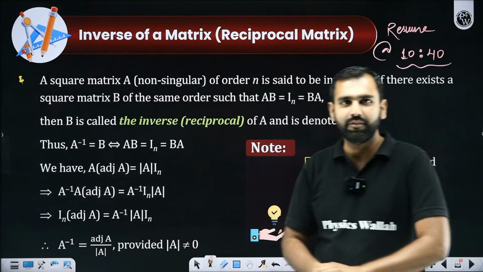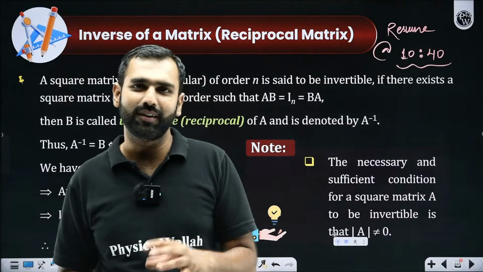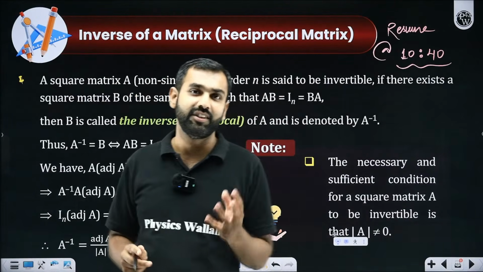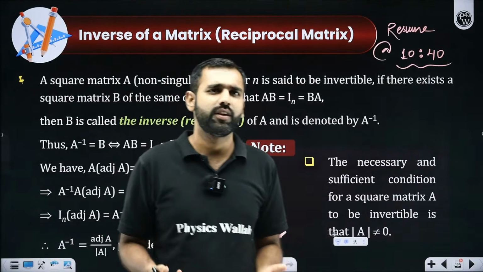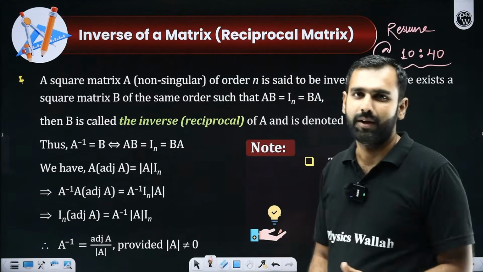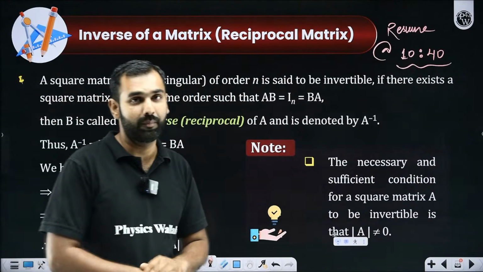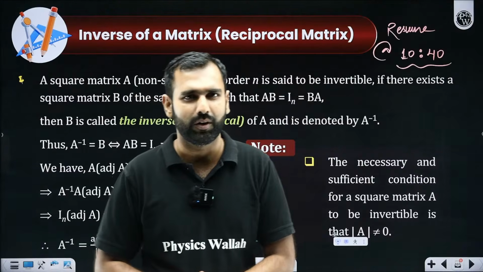I am a firm believer of keeping complex things simple, not easy things complicated. And it is very wisely said: genius is keeping complex things easy, not easy things complicated. So as a teacher, it is my job to keep things easy and simple. But if you still feel confused anywhere, feel free to write it in the comments. I'll be happy to clarify them. But be genuine, be honest, right?